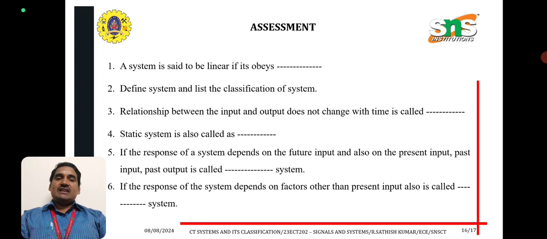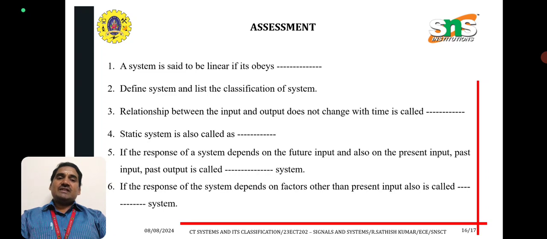List the classification of the systems. It can be classified into linear and nonlinear system, causal and non-causal system, time variant and invariant system, static and dynamic system, stable and unstable system. If the relation between the input and output does not change with time, it is known as time invariant system. Static system is also known as memoryless system.